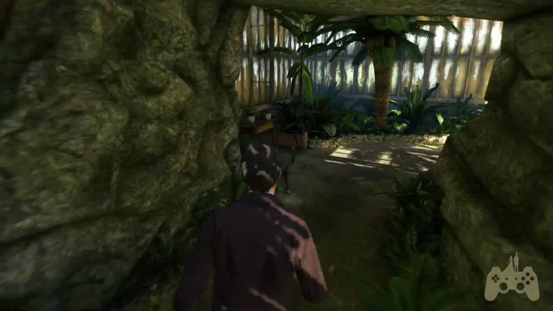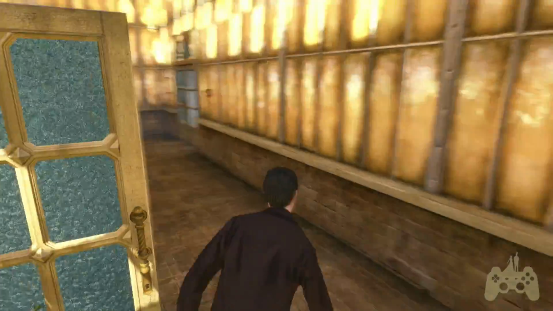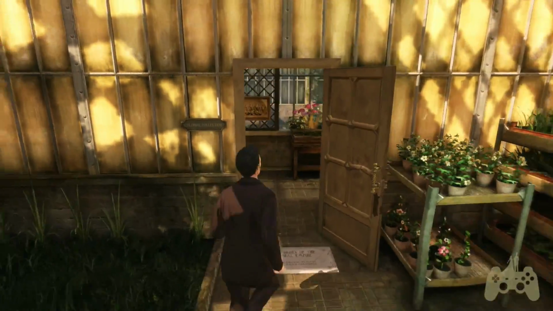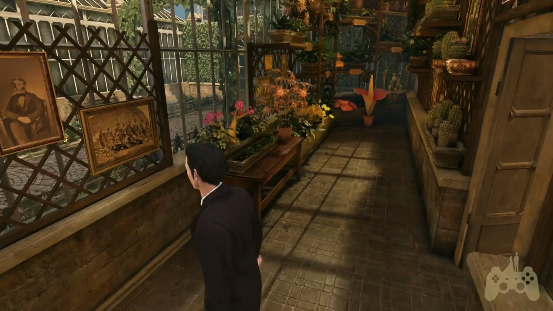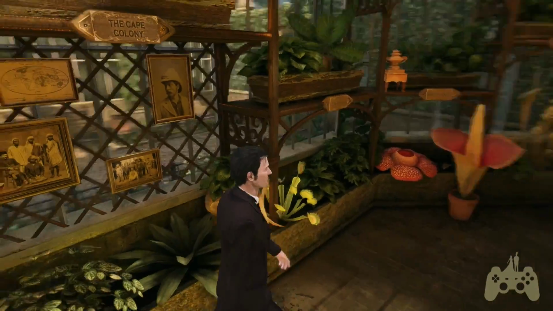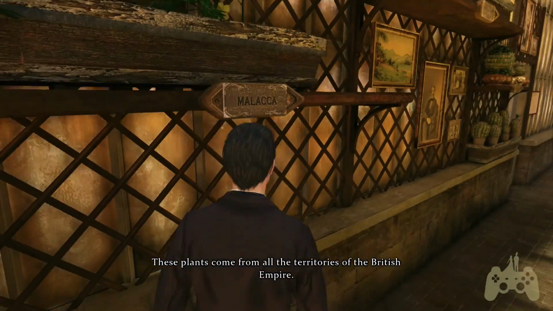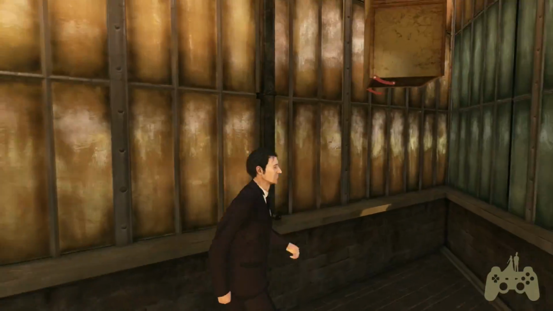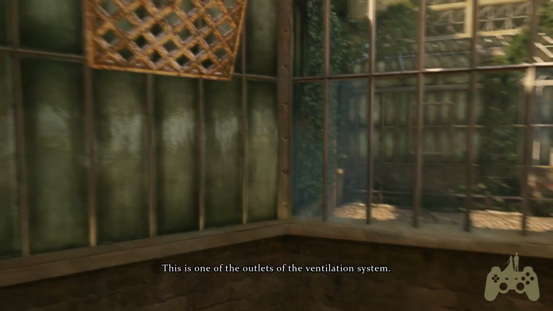Oops. All right, we gotta find that room. Right in here. See if we can recreate that. These plants come from all the territories of the British Empire. Alright. What is this? This is one of the outlets of the ventilation system.